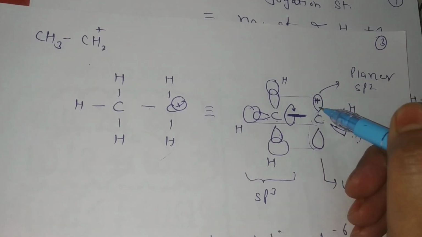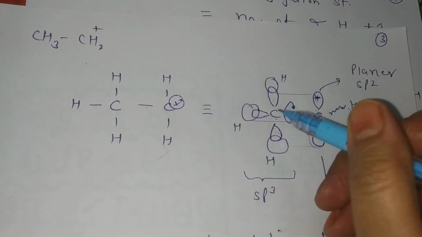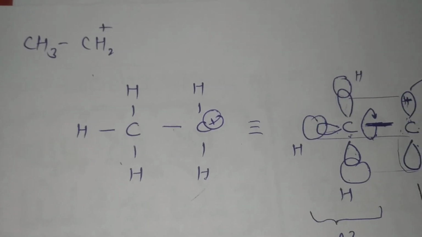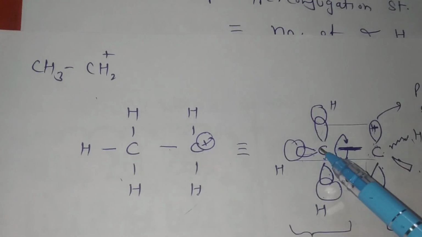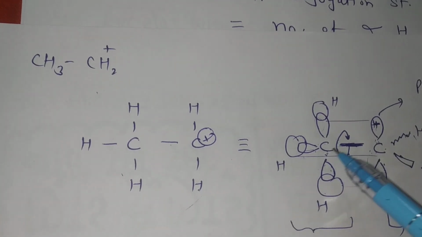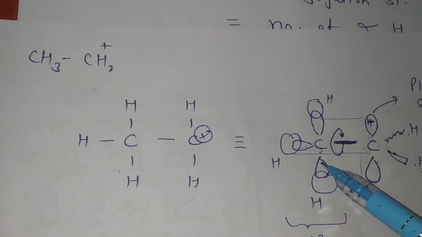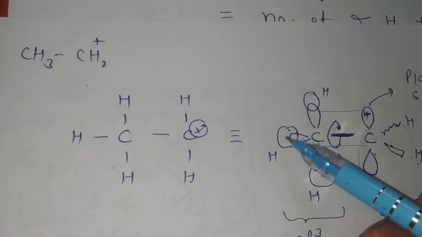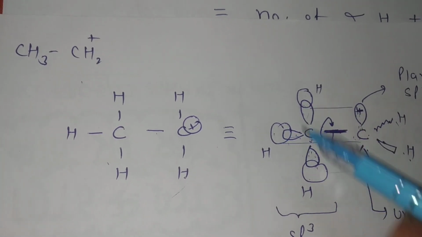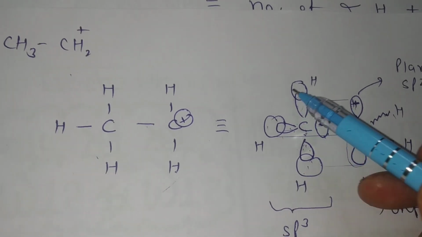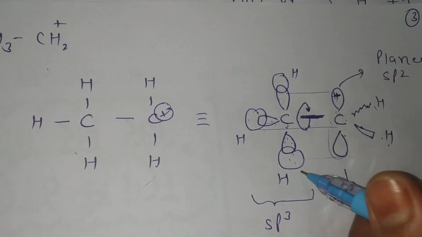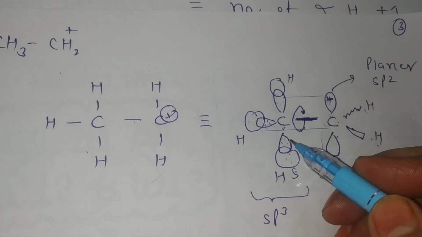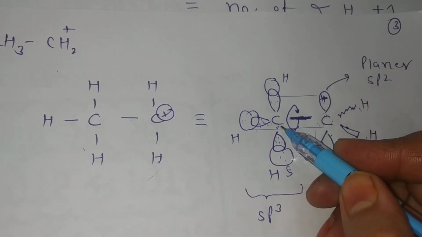The positive charge shows the unfilled p orbital, and here is CH3, sp3 hybridized. Here is the sp3 hybridized carbon which has 3 sp3 hybridized orbitals overlapped by 3 hydrogen s orbitals.